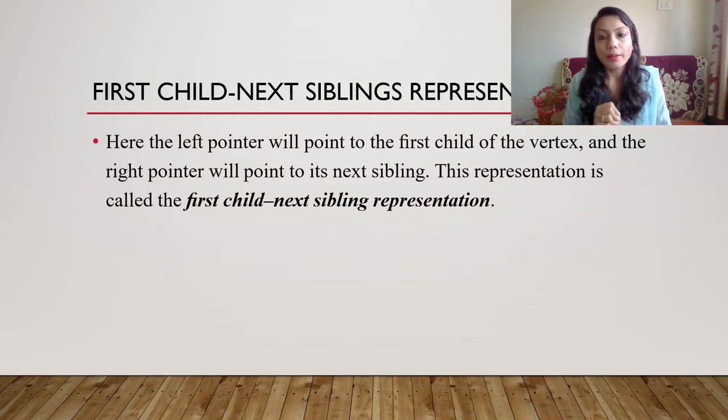In the earlier representation, the left pointer was pointing to the left child and the right pointer was pointing to the right child, whereas in first child next sibling representation, the left pointer will point to the first child and there is no right child pointer. The right pointer of the first child will go on pointing to the next sibling. That is the difference: the left pointer will point to the first child of the vertex and the right pointer will point to the next sibling. So there, left meant left and right meant right, whereas here the left pointer will point only to the first child, then we will go on connecting. Let's see one example.